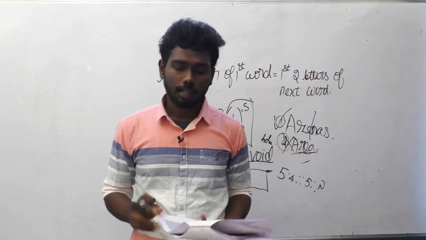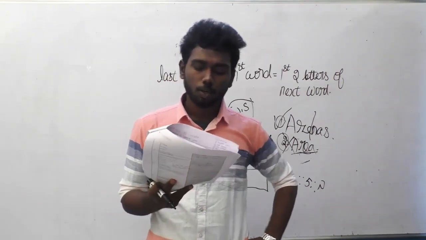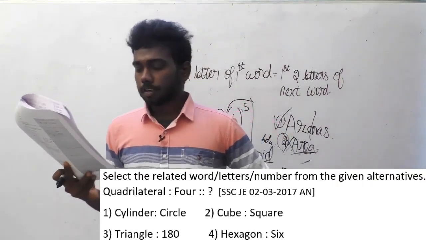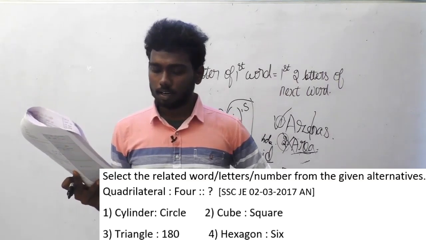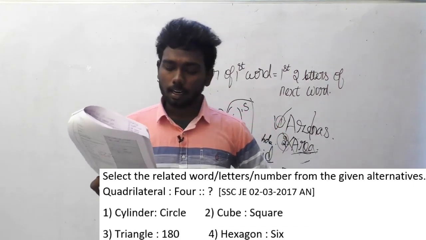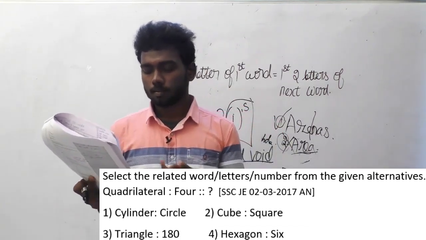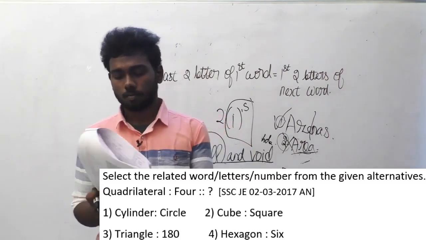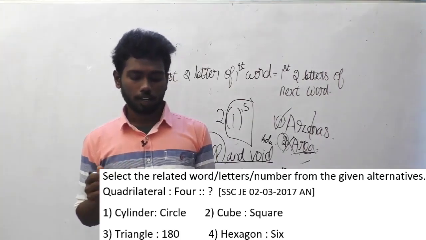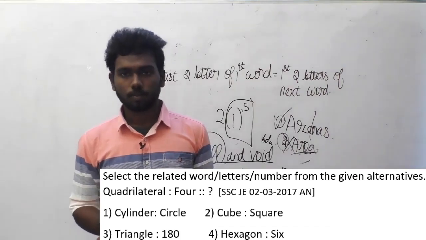Let us move on to the next question of SSC JEE. This question was asked in the 2 March 2017 afternoon batch. Select the related word or letters or number from the given alternatives. Quadrilateral is to 4 implies what? The options are: cylinder is to circle, cube is to square, triangle is to 180, hexagon is to 6.